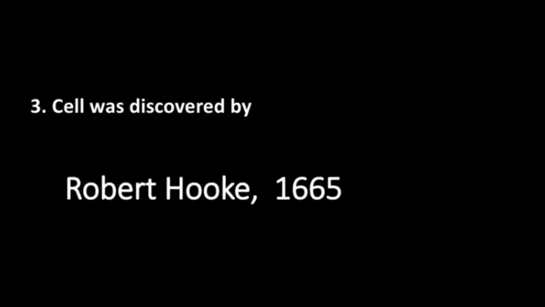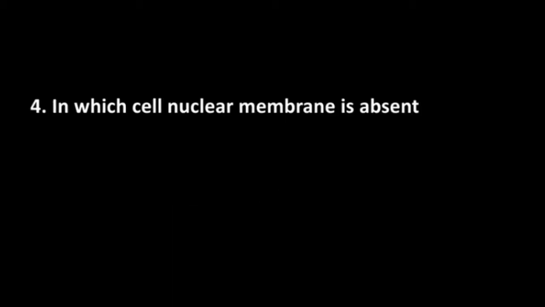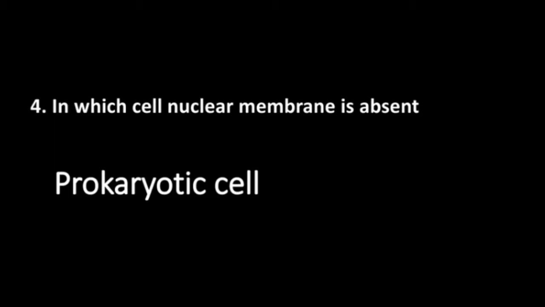Cell was discovered by. Who discovered cells? So the cell was discovered by Robert Hooke in the year 1665. In which cell nuclear membrane is absent? It is not present. That is prokaryotic cells. And the nuclear membrane is present in eukaryotic cells.